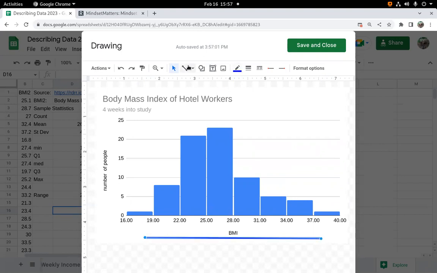All right, and then I'm going to draw some more lines for Q1, 23.3. So there's 22, 23, 24. So 23 is around here-ish. So draw a line there. And then 28.5. There's 28. 28.5 is going to be around here-ish.